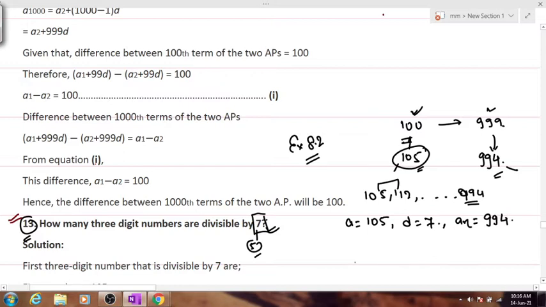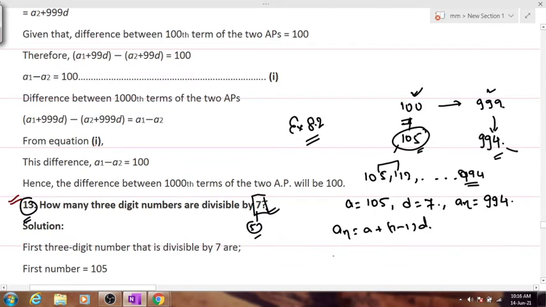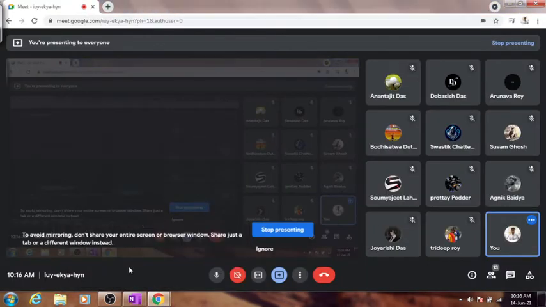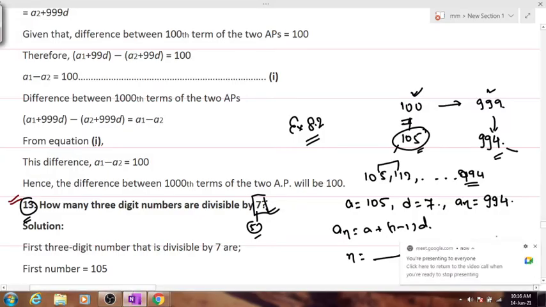994, right? So can we use this formula to calculate the value for n? Now go on to calculate the value for n and tell me the answer. Kindly type it out in the chat box. Is this numerical clear to everyone? The basic concept of this numerical, yes or no, confirm. Yes, sir. Okay, go on to calculate the value for n and write the answer in the chat box.